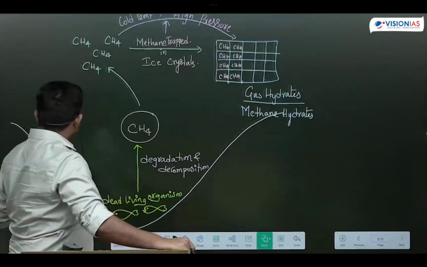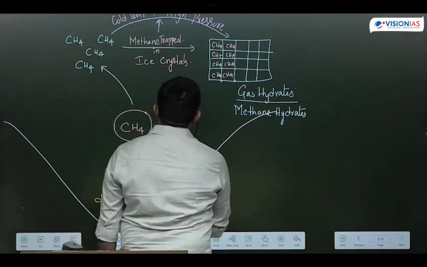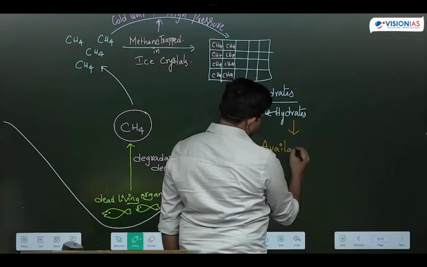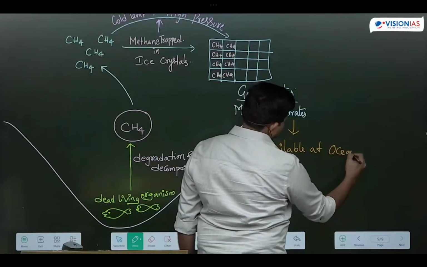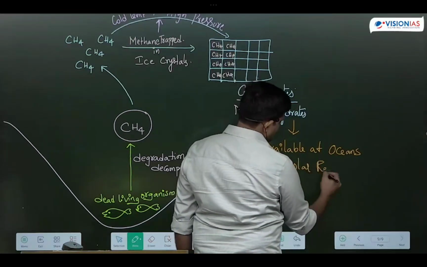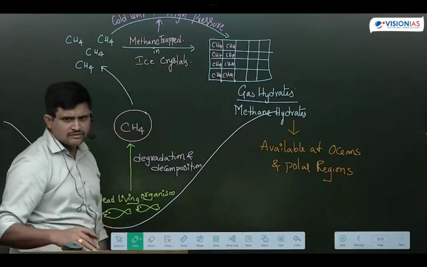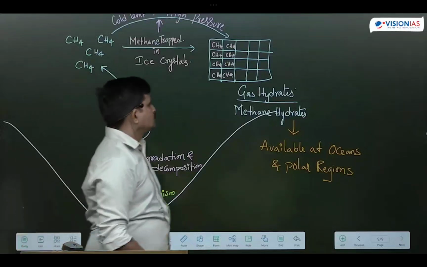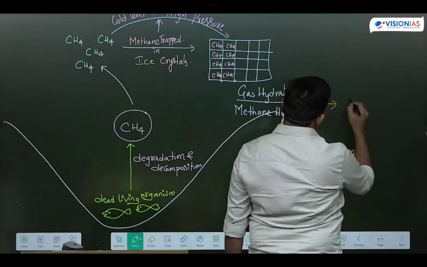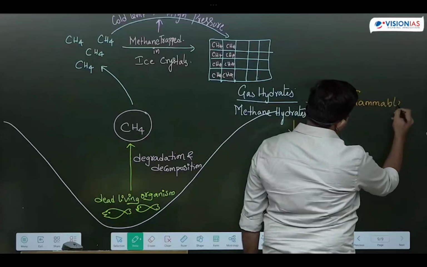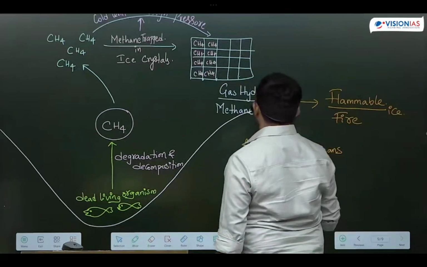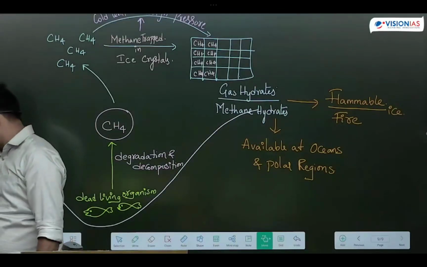Next, these gas hydrates are available at greater depths of the oceans. Make a note here: gas hydrates are available in oceans and polar regions. If it is ocean, it will be formed at the greater depths, then only will pressure be maintained. As we move into greater depths of the ocean, pressure increases. Gas hydrates are also known as flammable ice or fire ice, which is available in the greater depths of the oceans.